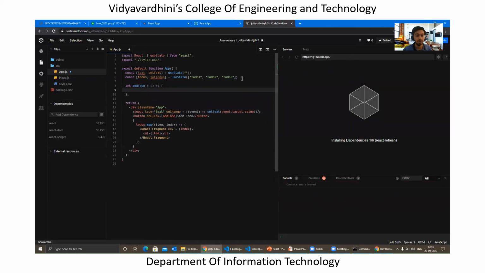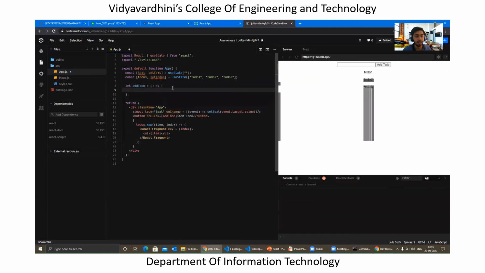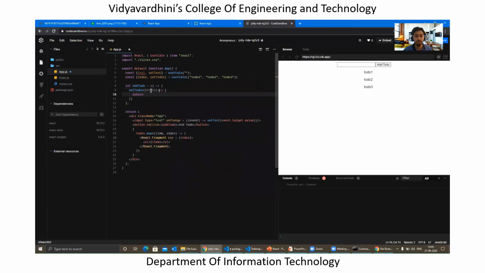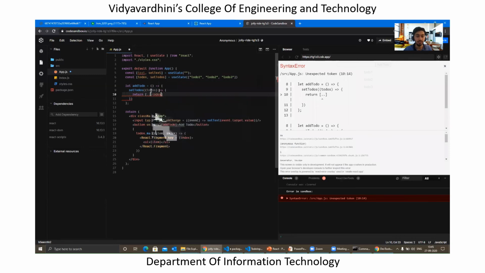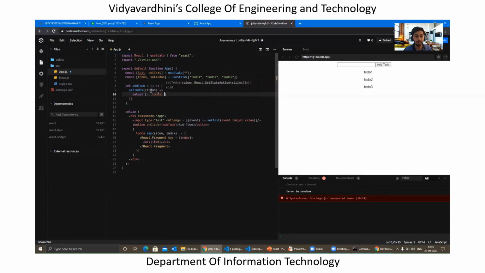And what we need to do is we need to just add the to-do, right? So remember, the to-do is nothing but an array over here. So we need to just change the state over here, right? So what we can do is we can use set to-dos, and we are going to just return it, right? So what we need to do is we need all the to-dos present in the state earlier, as well as we need to add a new to-do, right? So we are going to add the new to-do over here. So I think that's it.